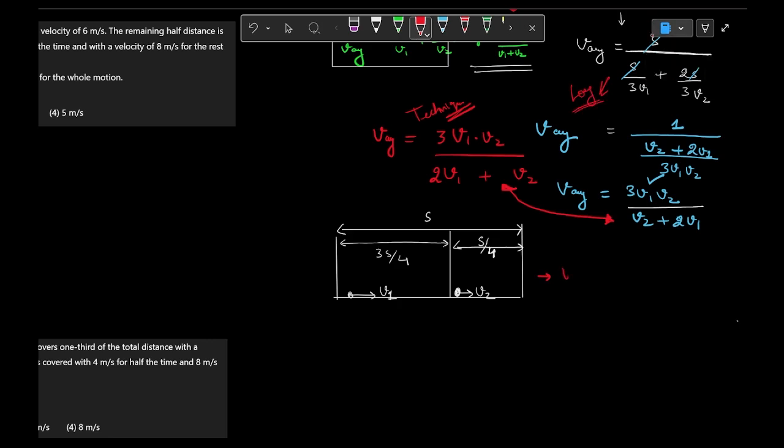Directly what we will write? Tell me. V average is equal to V1 into V2. First of all, we write the answer, write the common expression, then we will think about it. Okay, let me make some space.